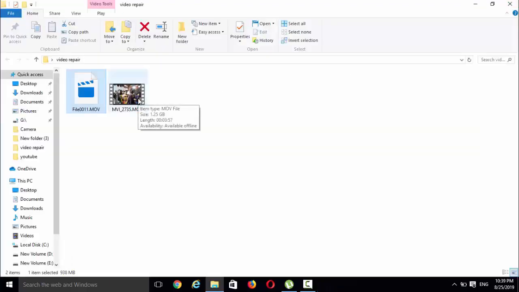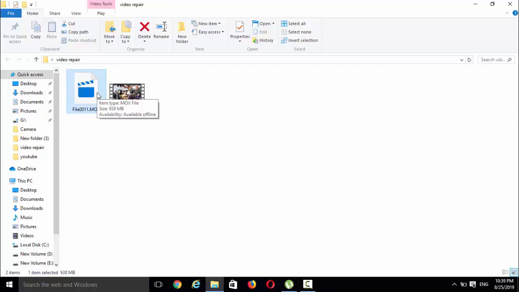Now this is the file which is recorded from the same source, digital camera or mobile, from which you have recorded that corrupted file. It is a requirement of that software. You need a perfectly working video file which is recorded from the same source.